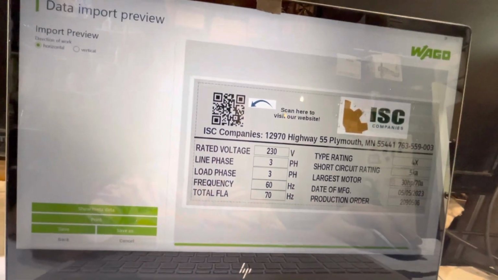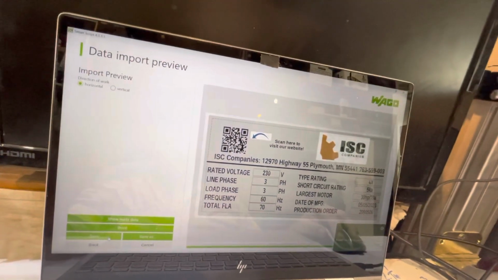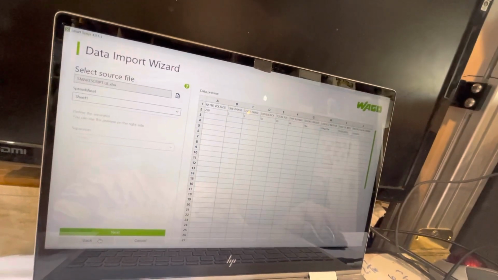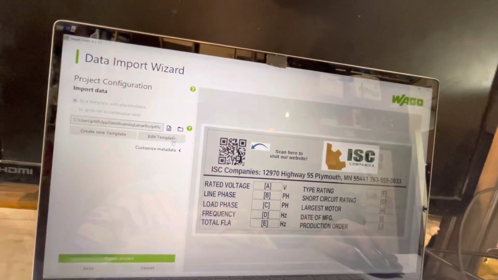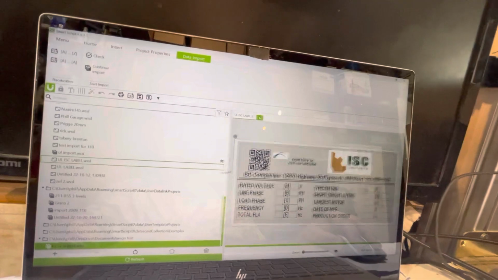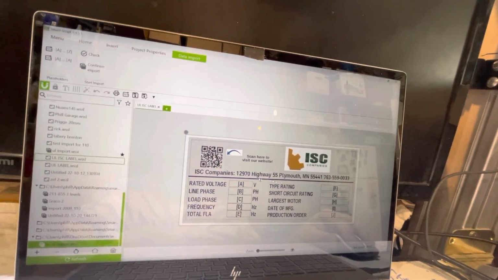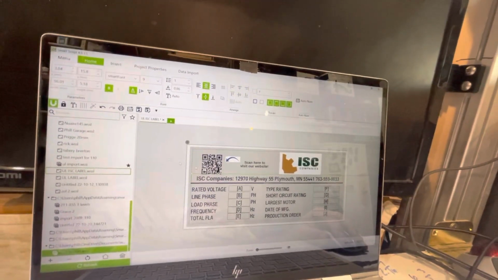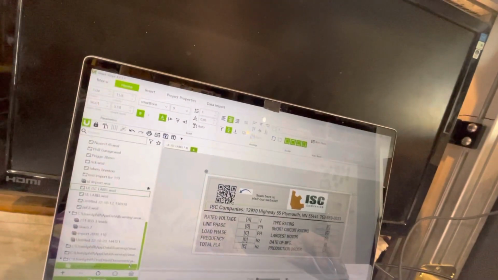If you want to edit this file, click back. Back again. And here's where you can just click edit template. If you click on edit template, it gives you this. So now you can move all these around and edit it. You can change the font up here just like you usually do. So in this regard, now you can have full control over it.